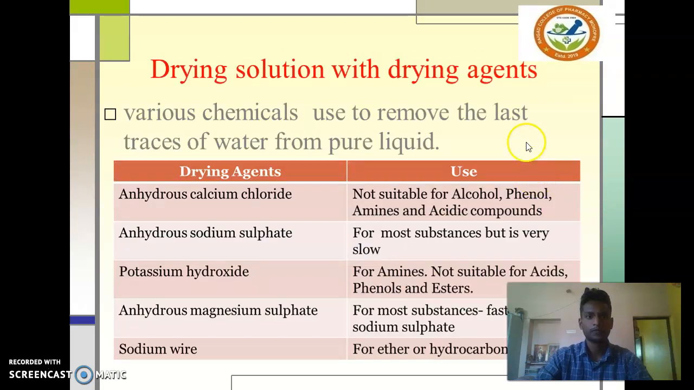Drying the solution with a drying agent: various chemicals are used to remove the last traces of water from a pure liquid. These are the various types of drying agent: anhydrous calcium chloride, anhydrous sodium sulfate, potassium hydroxide, anhydrous magnesium sulfate, and sodium. There are also some conditions.